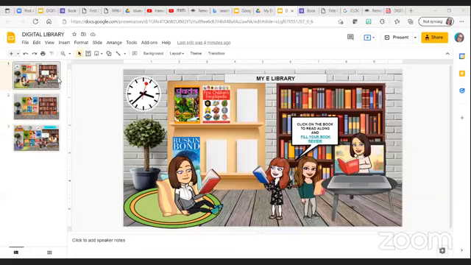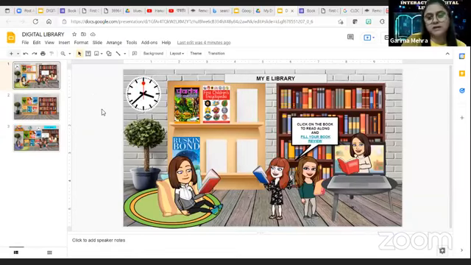So Kriti ma'am also asks, will Canva be better or Google Slides? Which one will be better, or what can be useful? Canva is good. You can be creative in Canva, but I think Google Slides is better. You can have Google Drive access. All the features of Google have access in Google Slides. So Canva is better, but I think Google Slides is far better.